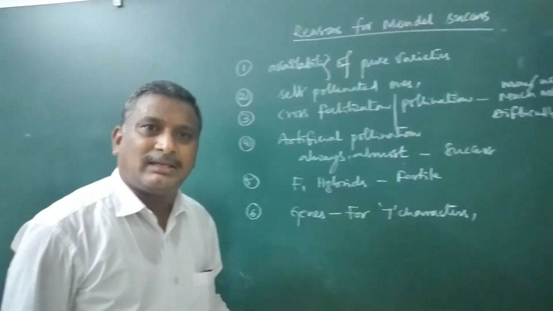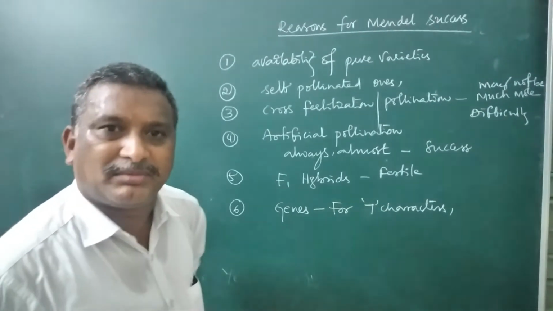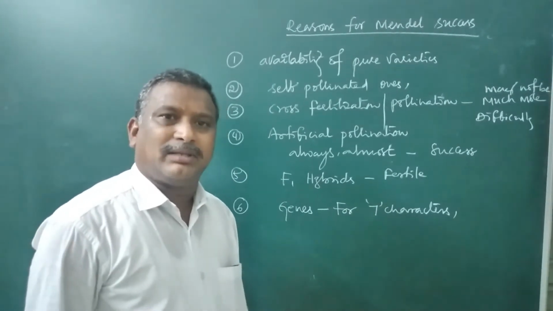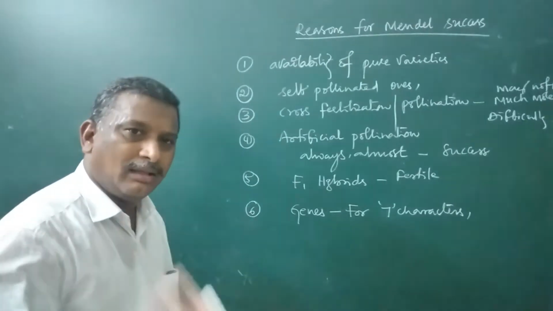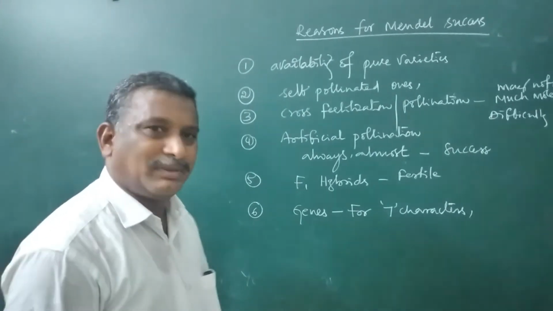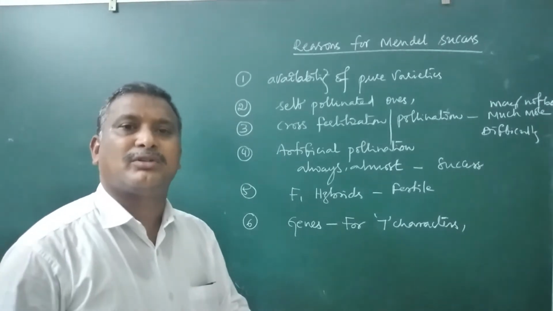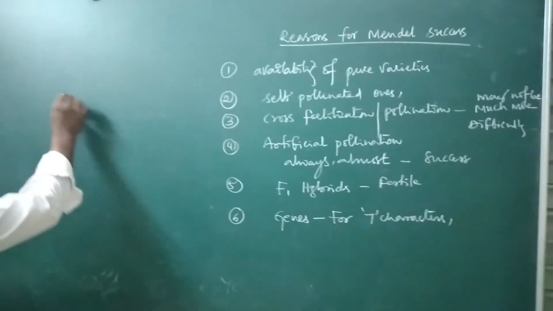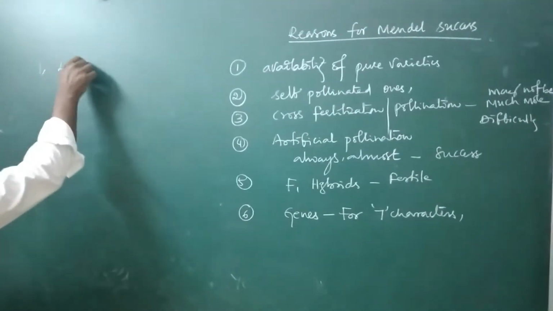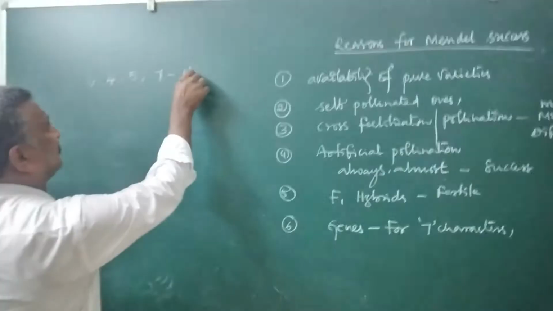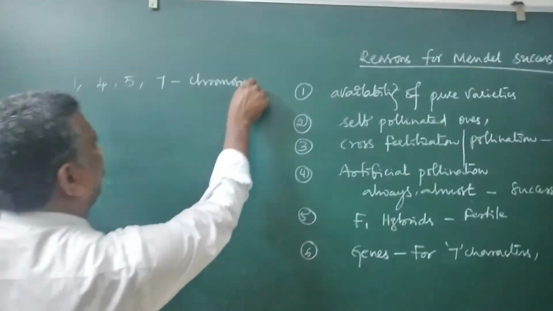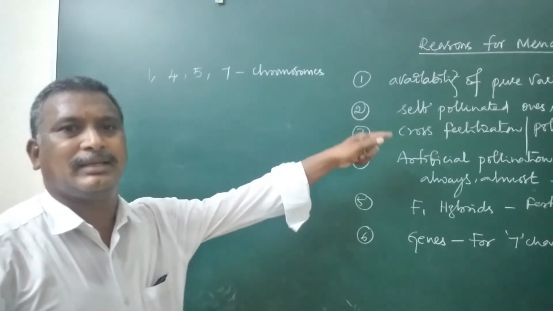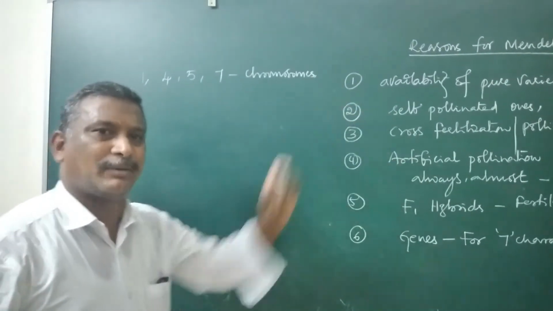Initially, it was believed that there might be 7 different chromosomes for 7 characters, but nowadays it is believed that the genes responsible for all these 7 characters are present on only 4 chromosomes. What are the 4 chromosomes? We will see now. So 1, 4, 5, and 7. These are the chromosomes having all the 7 characters selected by Mendel for his hybridization experiment.